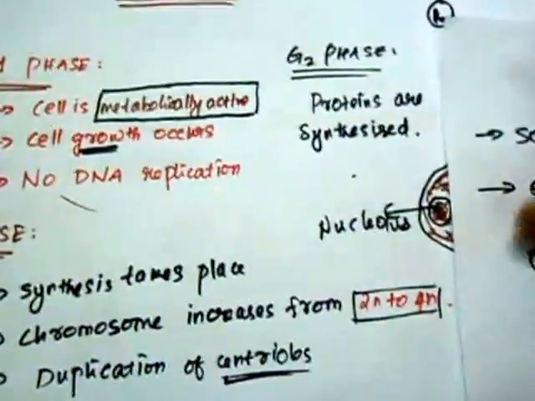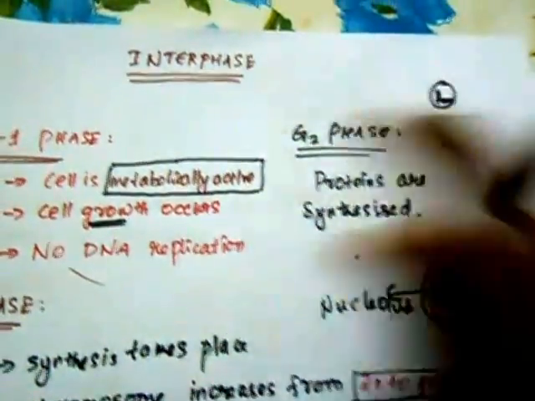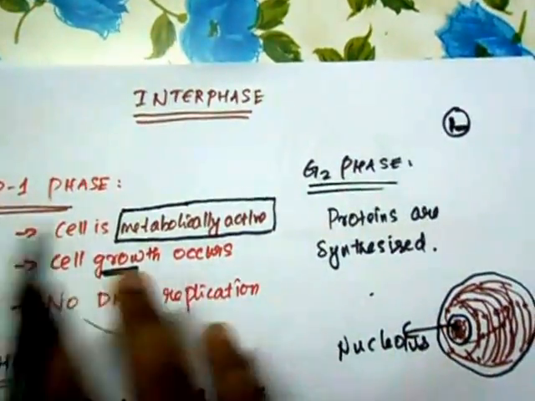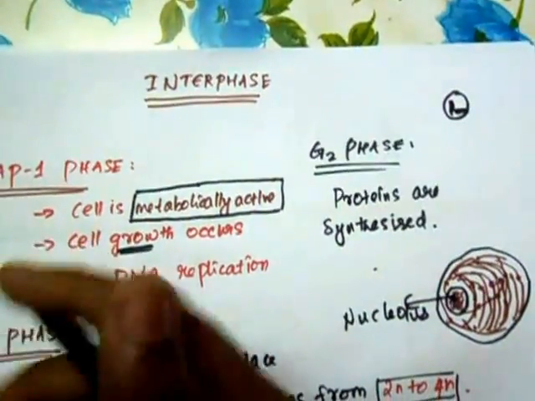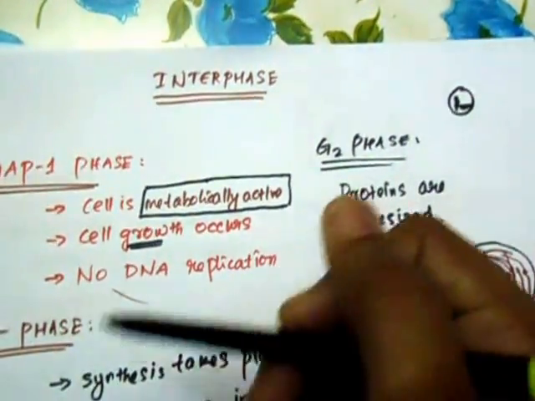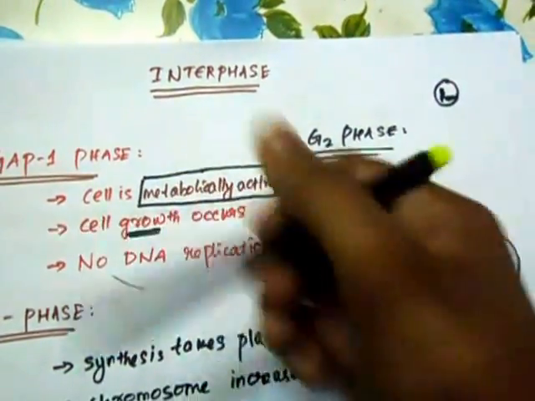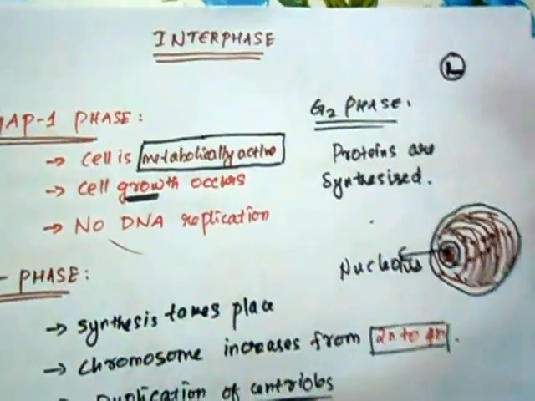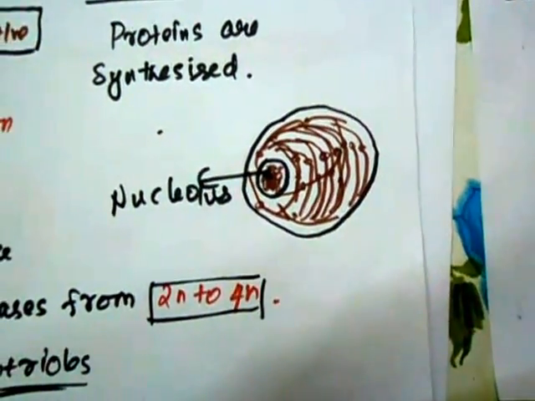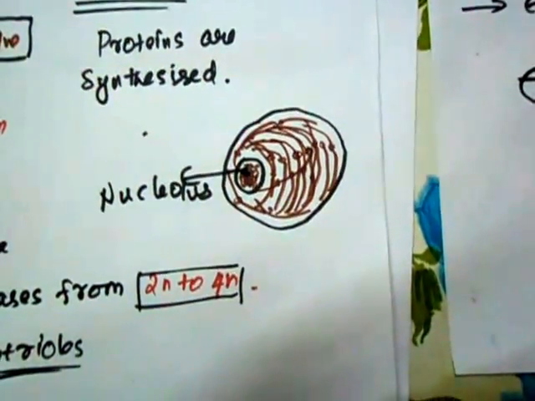Now let me explain how the interphase works. The interphase is composed of three subphases, G1, G2 and the S phase. The S phase occurs in between the G1 and the G2 phases. This is how the nucleus looks during the interphase.